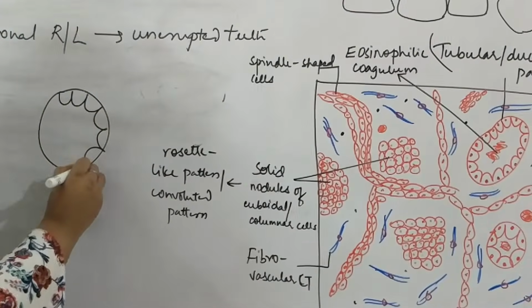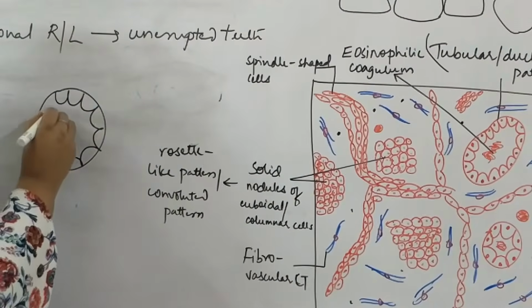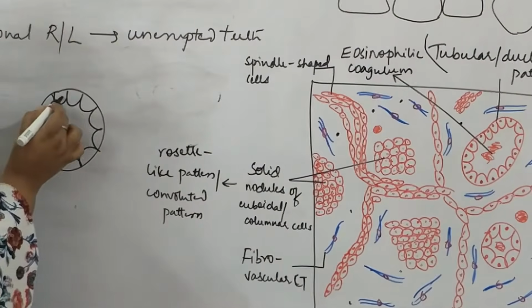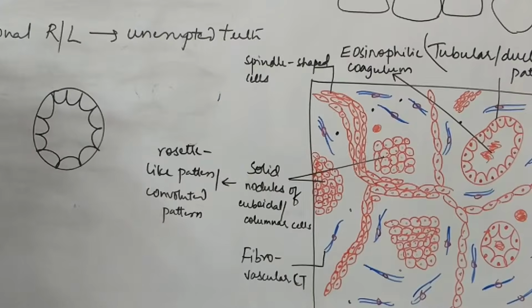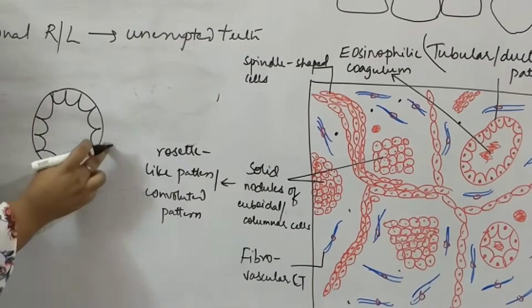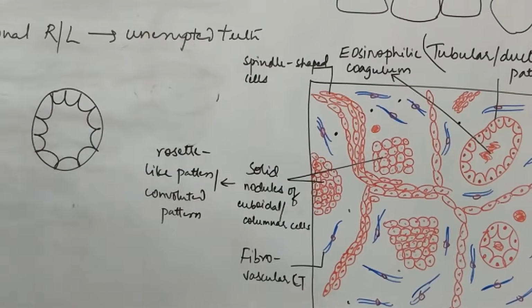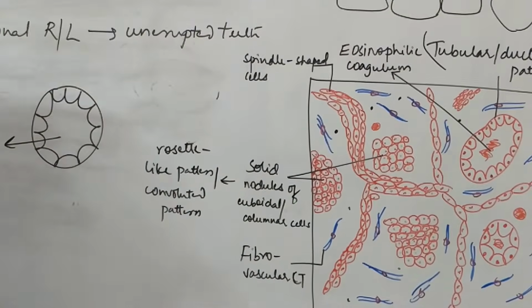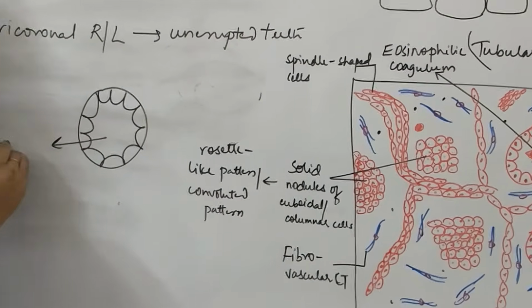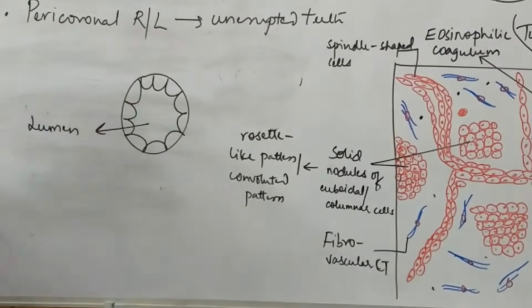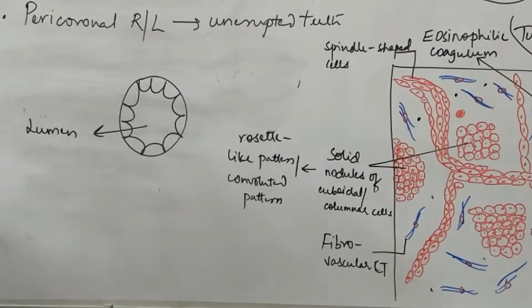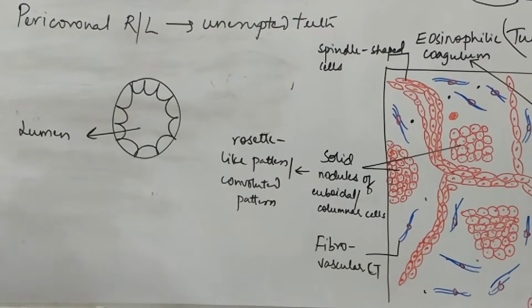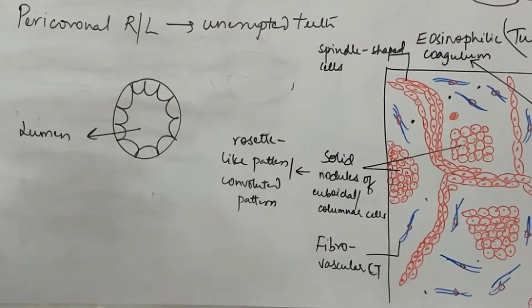A small follicle or a circle, and some cells, probably cuboidal cells only, will be arranged like this in the periphery, and inside in the center will be the lumen, which will mostly be empty or it may be filled with some fluid or coagulum. So this is a typical appearance of a duct. Always remember this.